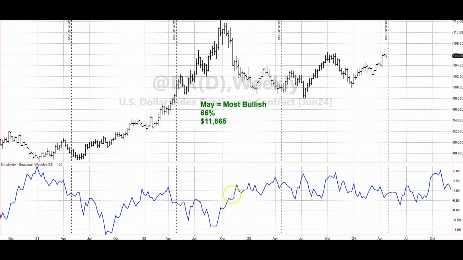And if we look at the seasonal indicator, we see how May opens up to the downside a little bit and then shows a rally towards the end. This year as well, down, then back up, and then this one kind of flat and then down later on. So we will see how this correlates on the heat map for the US dollar.